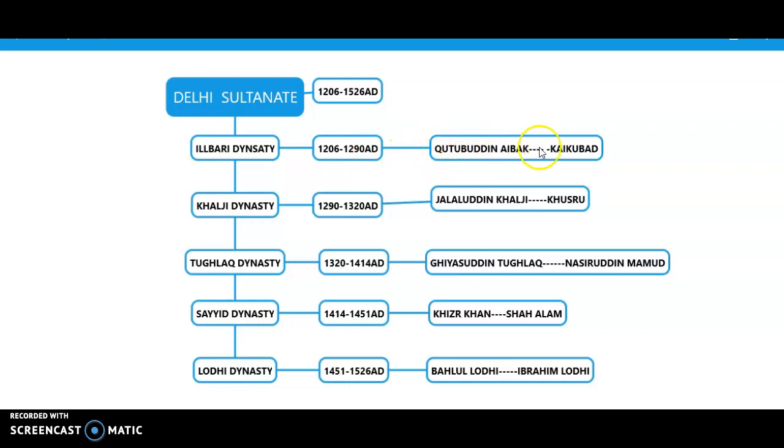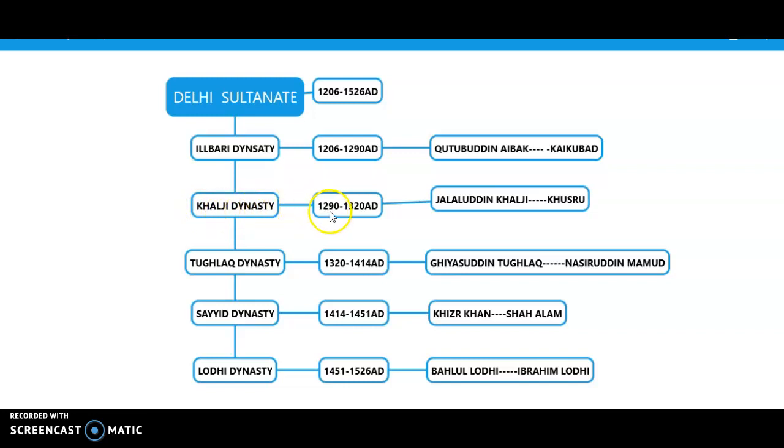And here you can see the founder of the Ilbari dynasty, Kutubuddin Aibak was the founder, and Kaikubad was the last ruler of this dynasty. So the next dynasty was the Khilji dynasty.